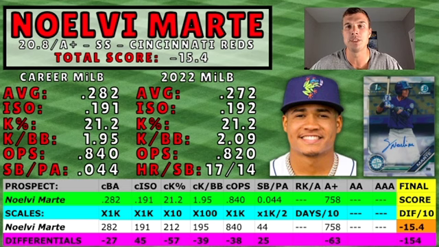And one thing to note is that these scores could change throughout the course of the year. And at the end, you'll see I put a date on all the different scores, so you know when they actually happened. If Noelvi Marte got really hot, got promoted to Double A, and put up some really good numbers, he could boost his score at the end of the year. So we can run multiple prospects through this system at different times to see where they were at certain times throughout their career.